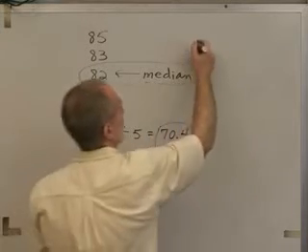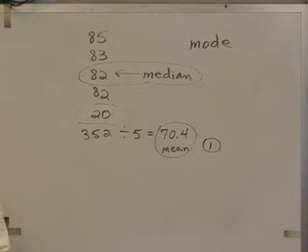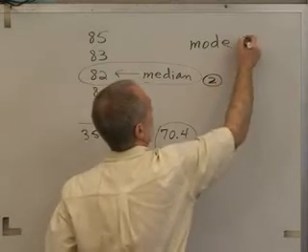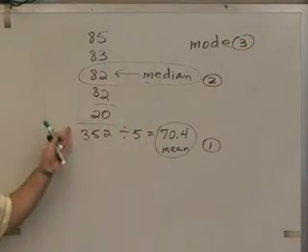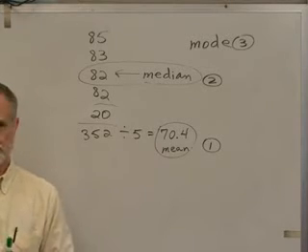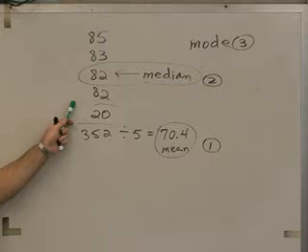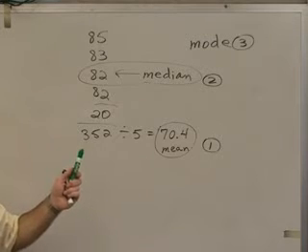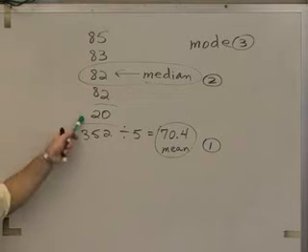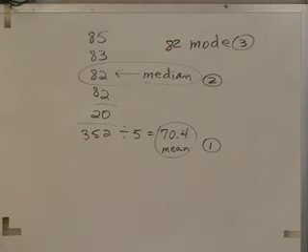We have a third kind of average. The first one, the mean, is the one that most people normally mean when they say the word average. The second one is median, and the third one is called mode. The mode of a group of values is the value that's repeated the most times, the value that occurs more often than anything else. So in this set of values, is there a value that occurs more often than anything else? Yes, it's 82. It occurs twice, no other value occurs more than once. So in this situation, the mode would be 82 because it occurs more often.